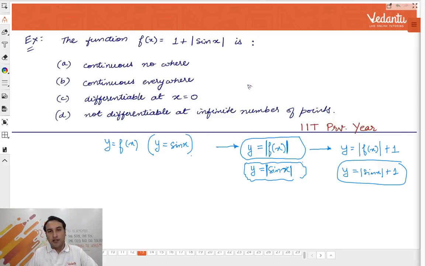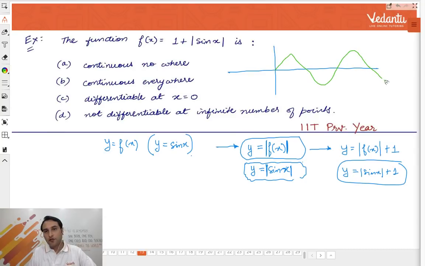Now, I'll explain the graph. सबसे पहले y equal to sin x का ग्राफ तो सबको आता है ना, वो तो मैं प्लॉट कर ही देता हूँ. Y equal to sin x, which all of you know. This is the graph of y equal to sin x, which all of you know, right? So this graph lies between 1 and -1, right? So you know the graph of y equal to sin x. Now, can you plot the graph of mod of sin x?